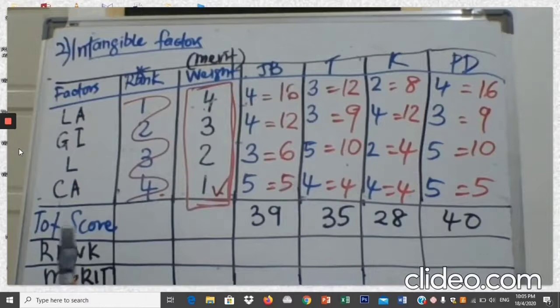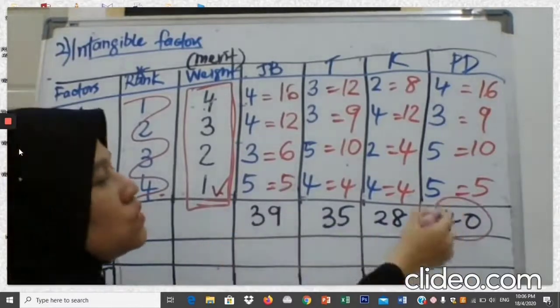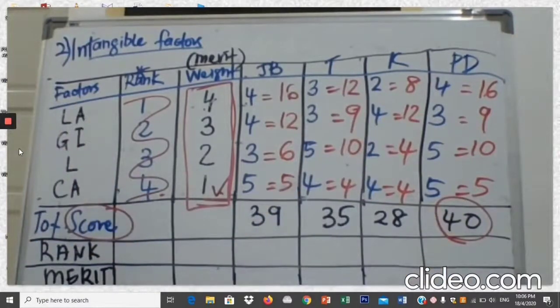So now, to assign the rank, listen carefully. To assign the rank, decide or choose which one is the best out of these 4 total scores. So dalam 4 total score ni, yang mana yang terbaik. Please take note that we are now on total score. Just now, for the tangible factors, we were on the total cost, so we chose the lowest as the best. Now for total score, the highest is the best. So this is the best.